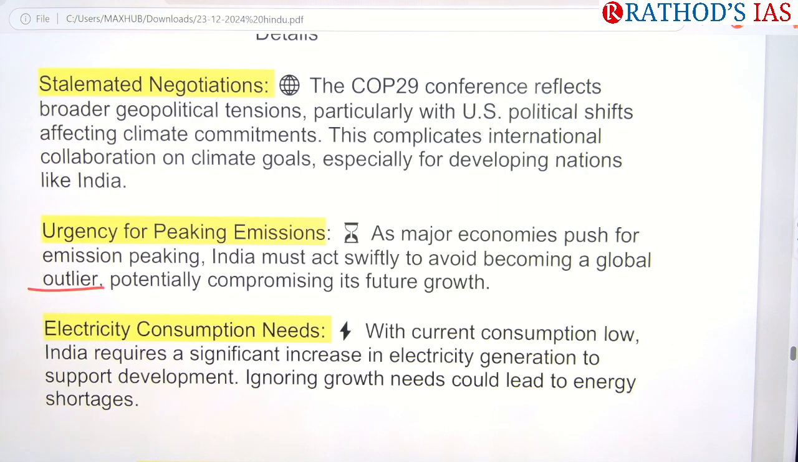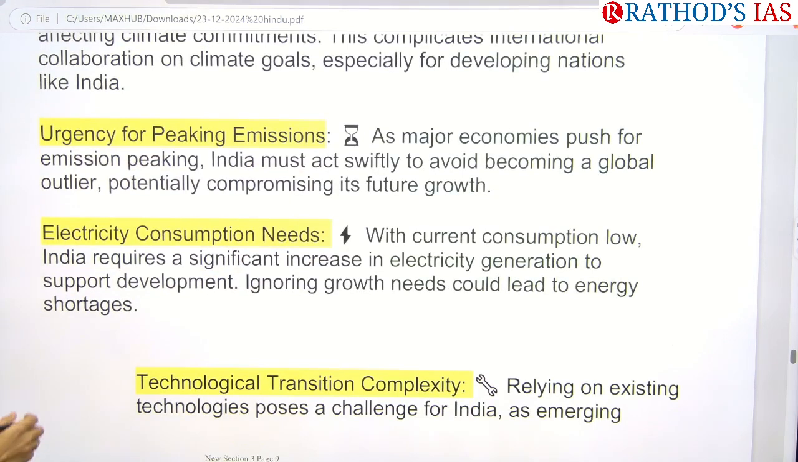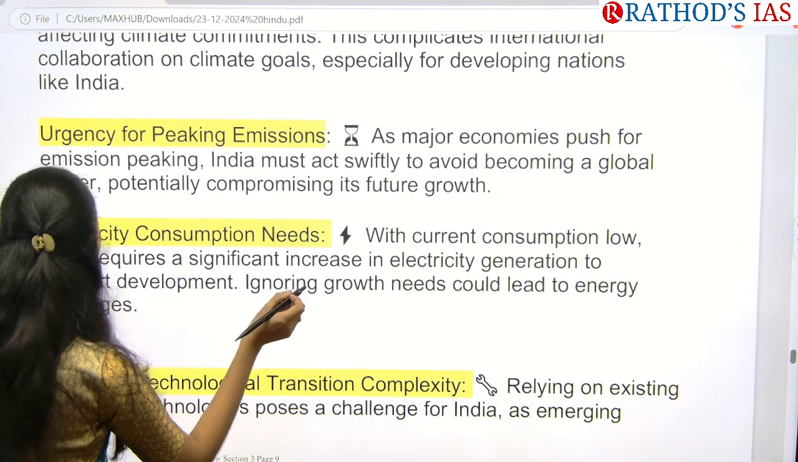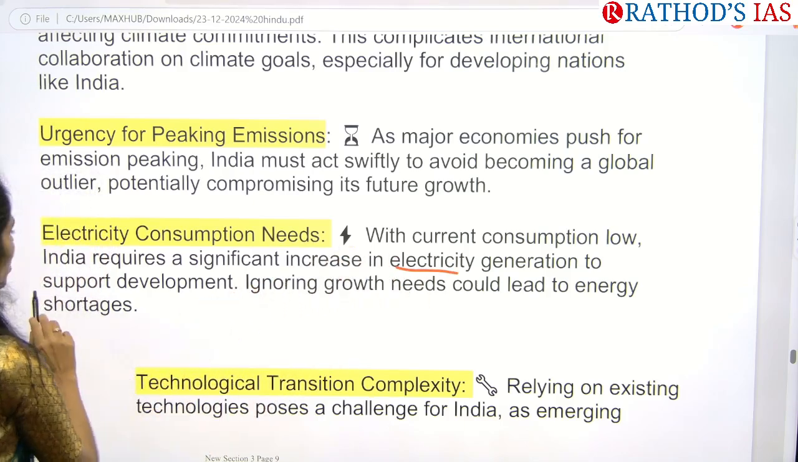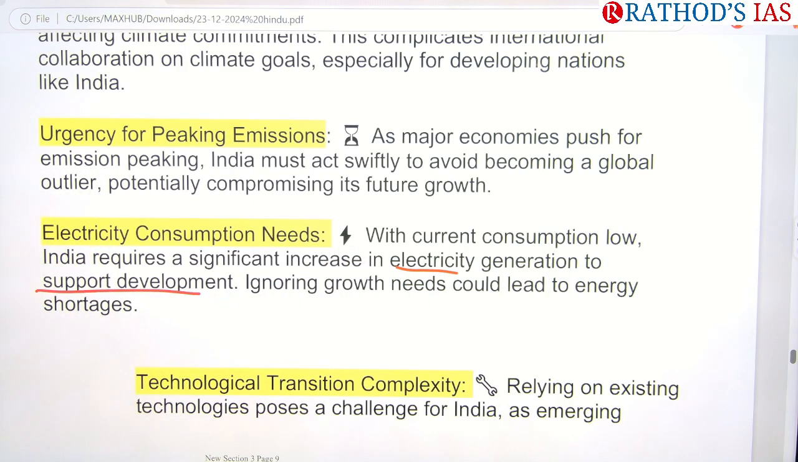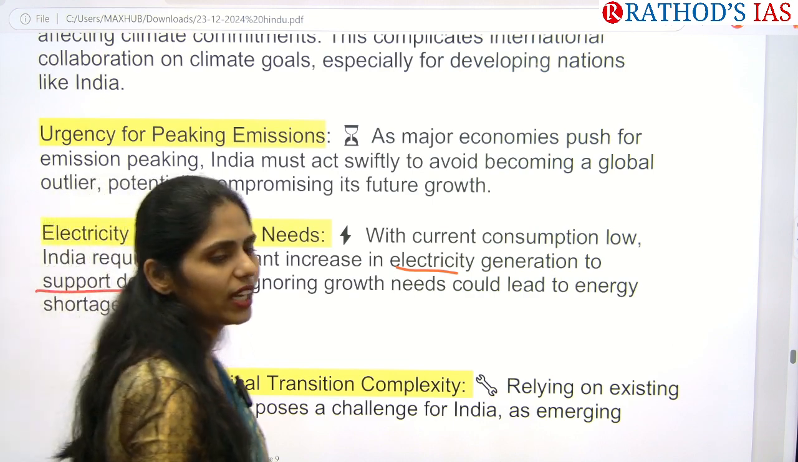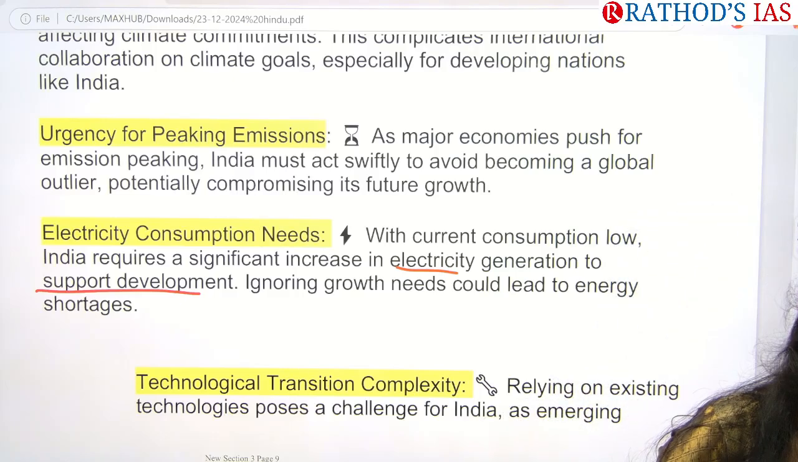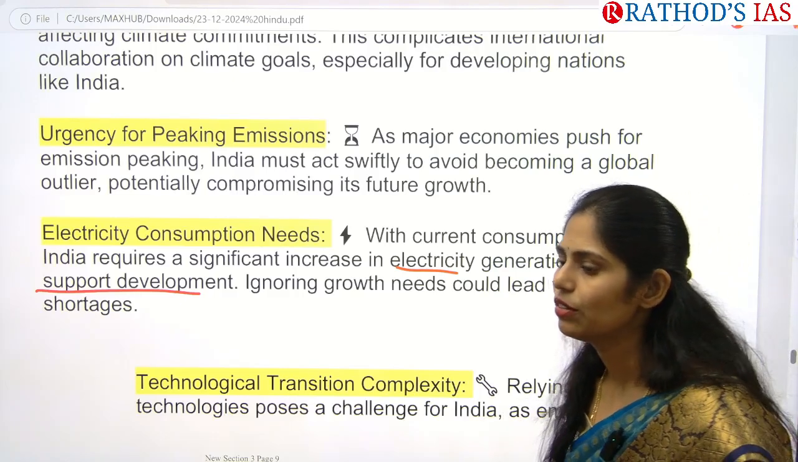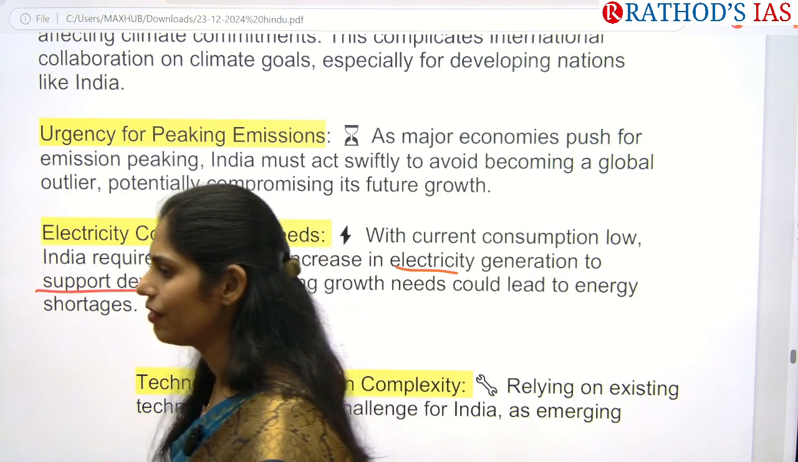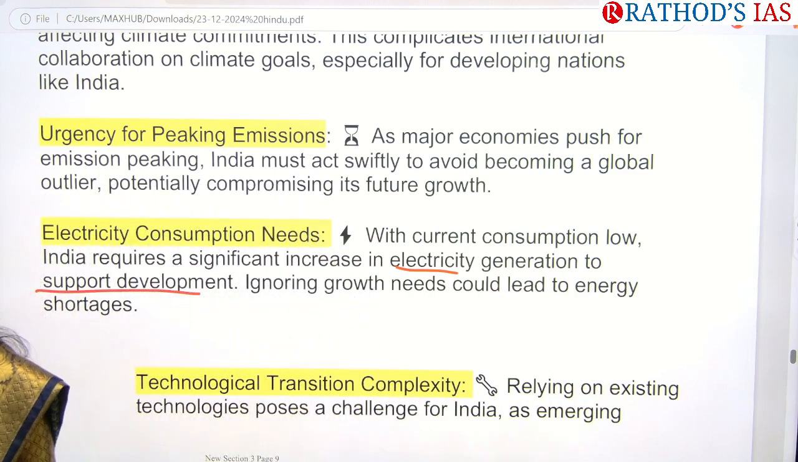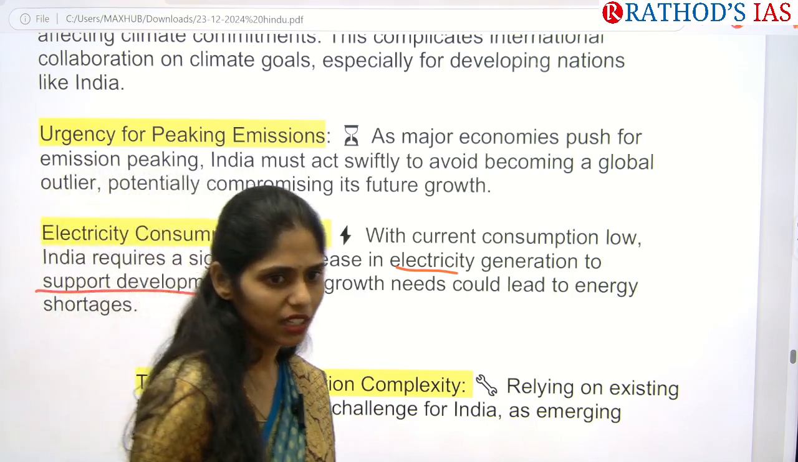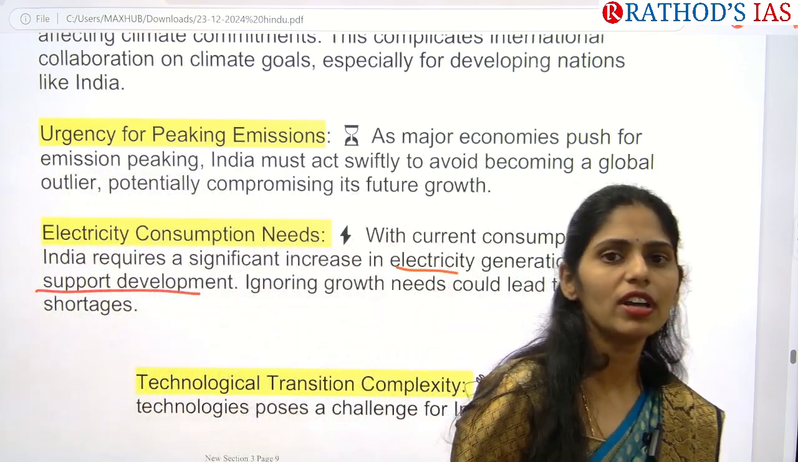So it will be having potential compromising on the future growth. And next one here is with current consumption low, India requires a significant increase in electricity generation to support development. As you all know, electricity is very important for a country like India to become a developed country soon. And even recently there is one article that we are going for 100% electrified railways. So when we are going for this, what happens?